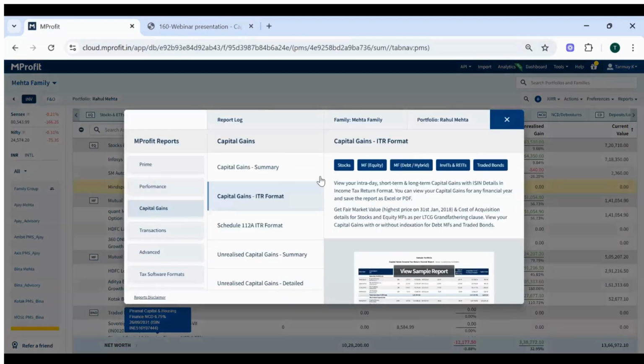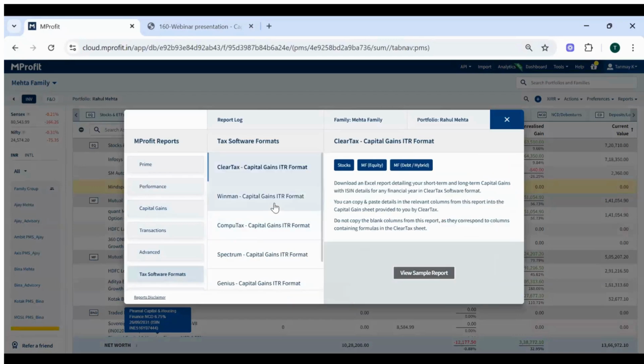Sure. So I have showed you the capital gains ITR format, which is an MProfit standardized format. Obviously, it has all the details required, including ISIN code, or for LTCG, the FMV price is required. Obviously, that is available. But other than the standardized capital gains ITR format, we also provided tax software formats.